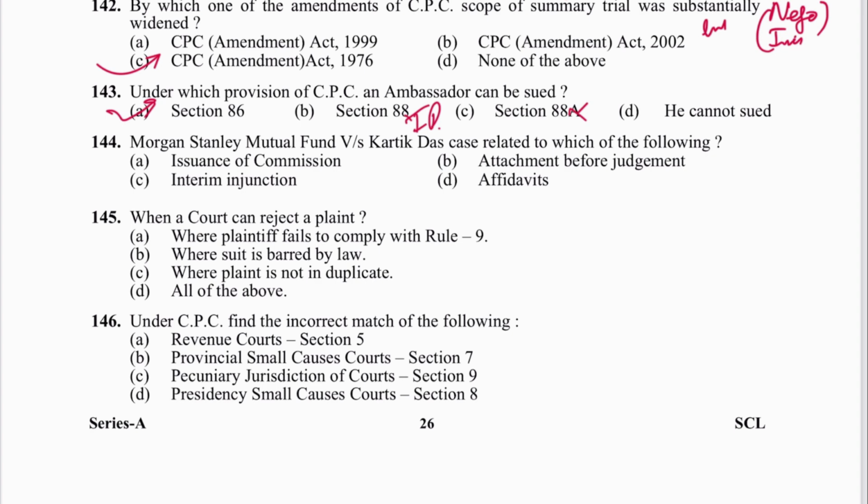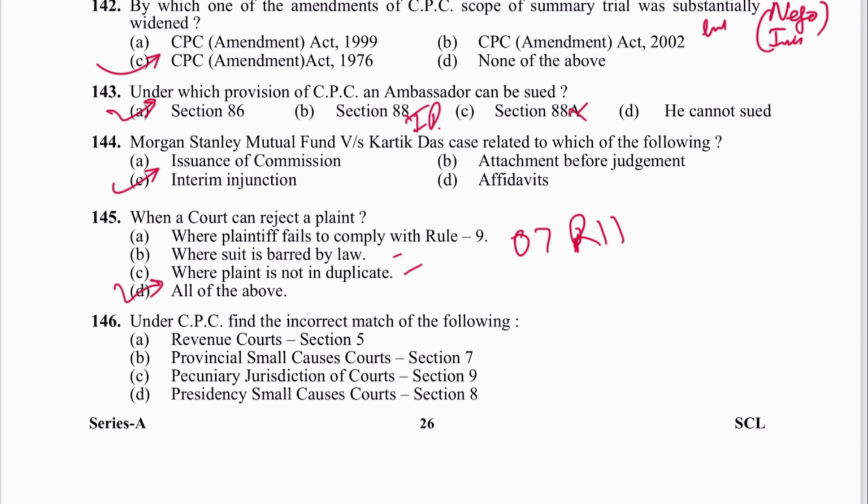Next is 144. Morgan Stanley Mutual Fund versus Kartik Das case related to which of the following? About interim injunction. C is the answer. Next is 145. When a court can reject a plaint: where plaintiff fails to comply with Rule 9, barred by law, not in duplicate, all of the above. D is the answer. Order 7, Rule 11, rejection of plaint talks about that.